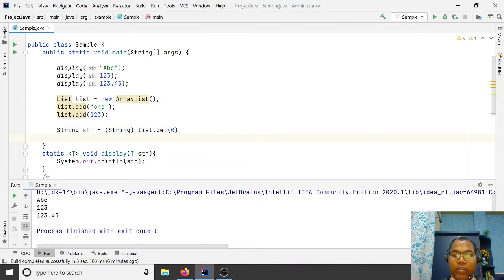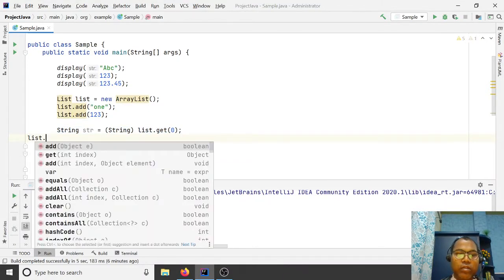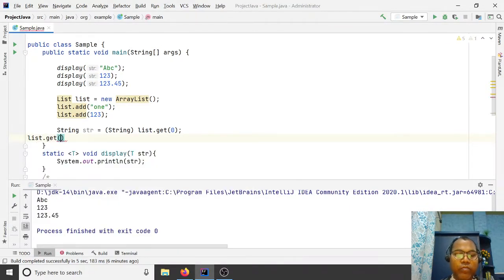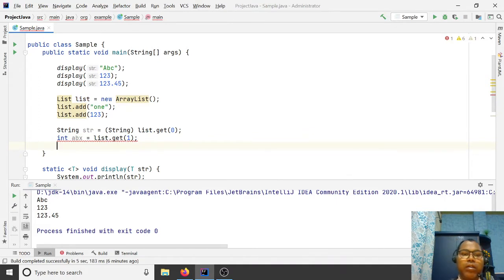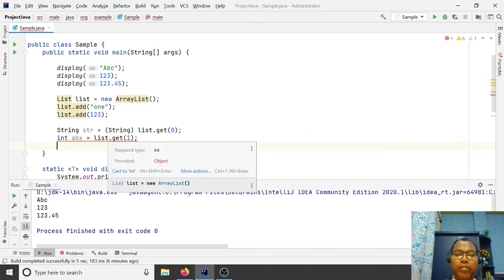Similarly, in the case of list.get at position one, you know the value at position one is an integer, but still the compiler is not happy. It says casting is required.